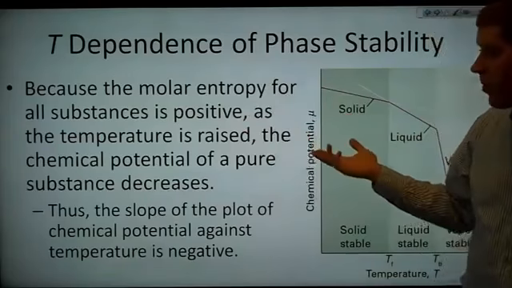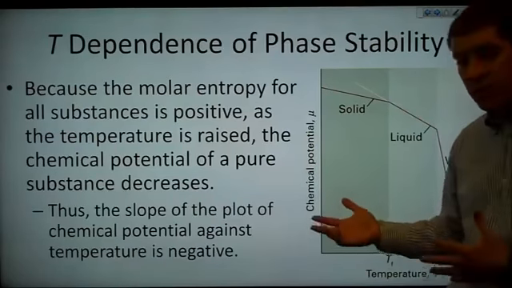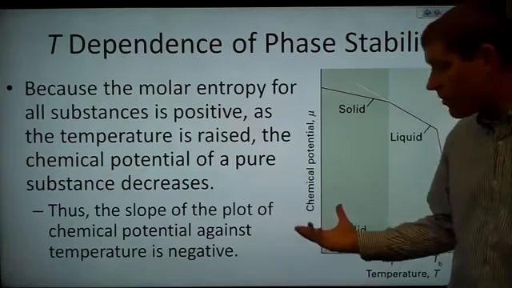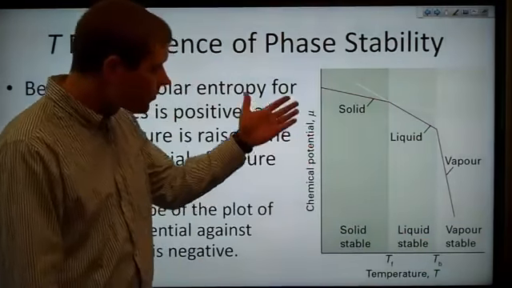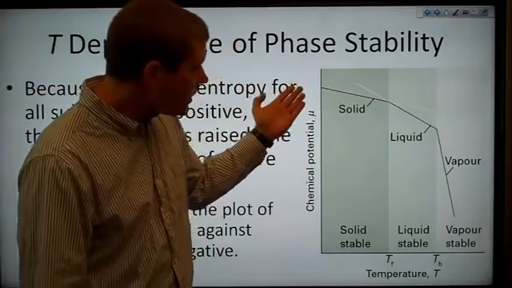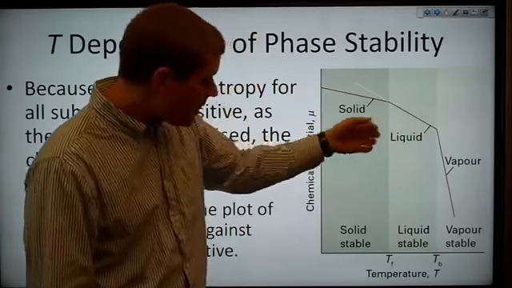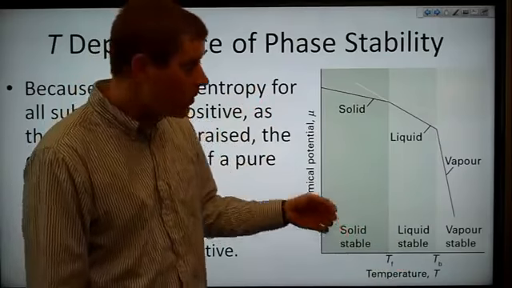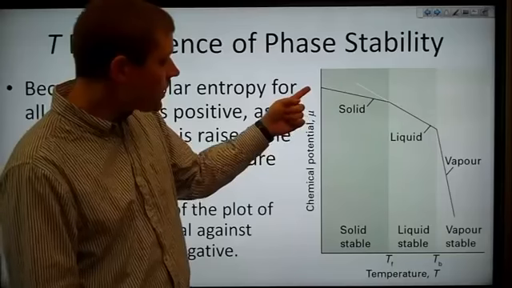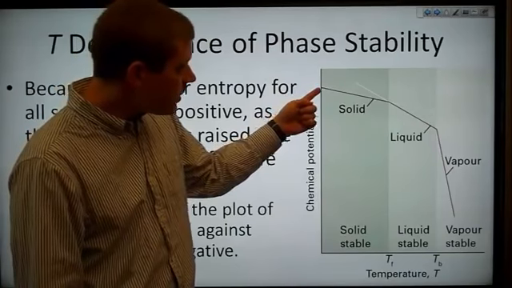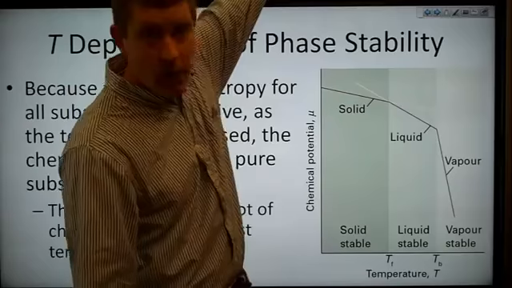Because the molar entropy for all substances is positive, as the temperature is raised, the chemical potential of a pure substance has to decrease, and thus the slope of the plot of the chemical potential against temperature has to be negative. If we look here, the slope of the solid line is negative, the slope of the liquid line is negative, and the slope of the gas line is negative. Note that the solid has a lower chemical potential than the liquid or the gas, which is way up there somewhere.